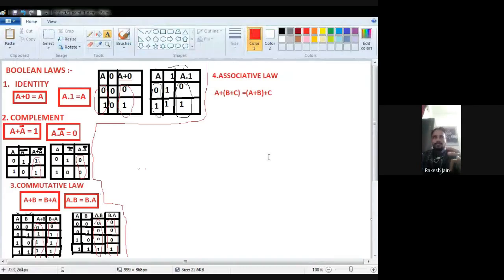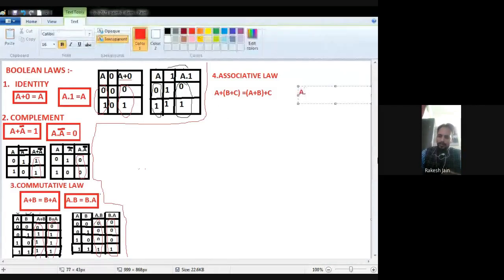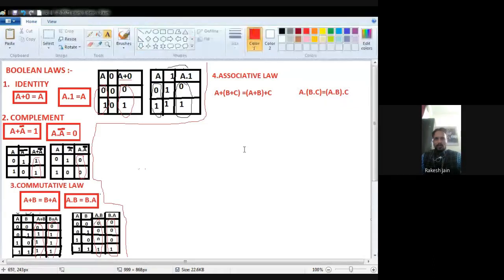Associative law. A plus B plus C is equal to A plus B plus C, and A dot, in brackets, B dot C is actually equal to, in brackets, A dot B, dot C. Okay, now we are going to prove this associative law. See very carefully, this is a very important law, the associative law.